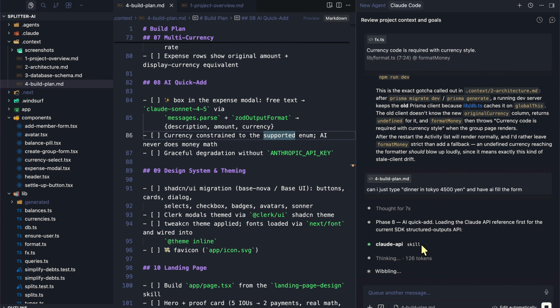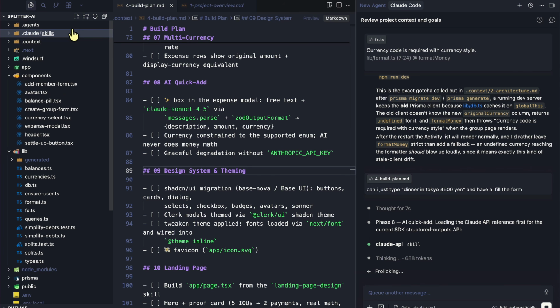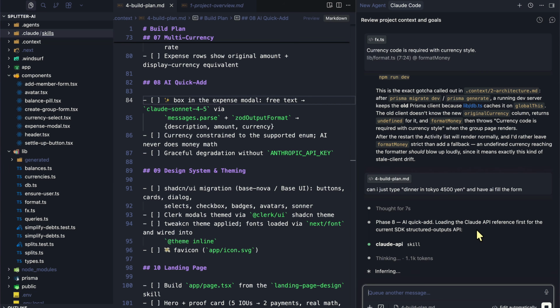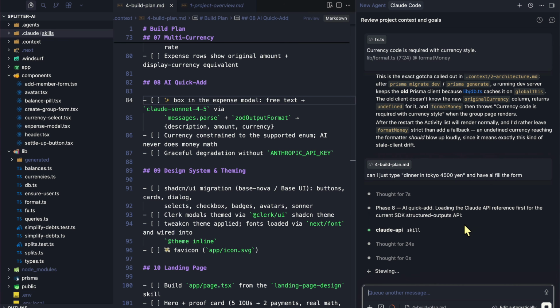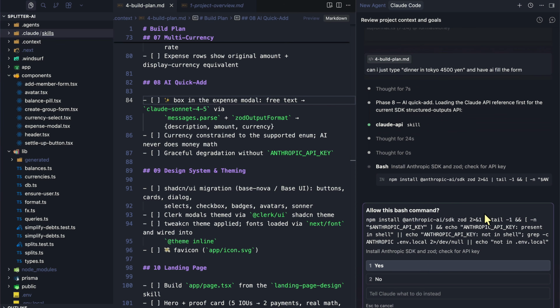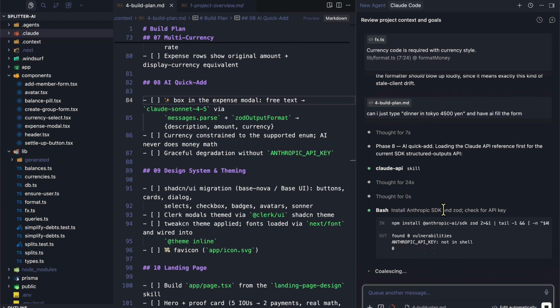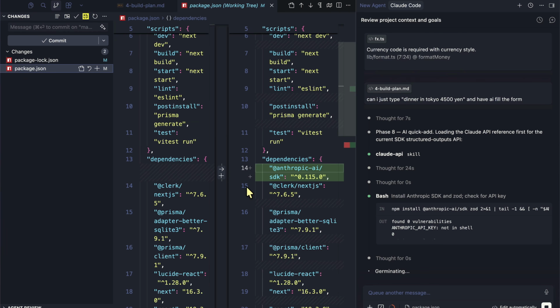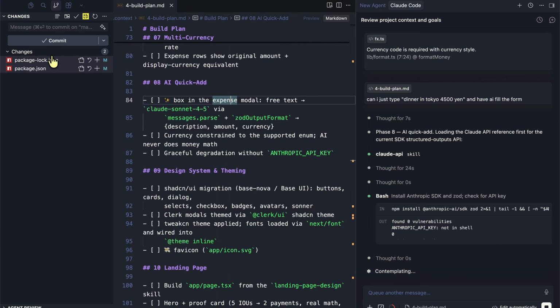So it's using the Claude API skill because Claude also has its own skills to build this whole thing. So the cool thing about skills is that these companies are already training our model for how it should perform, or our agent how it should perform. So we don't need to really retrain it over and over again. So now it's installing Anthropic SDK and Zod. It's checking for API key. So if we take a look at the changes, we have the Anthropic AI SDK and so on as well, which is what we want.